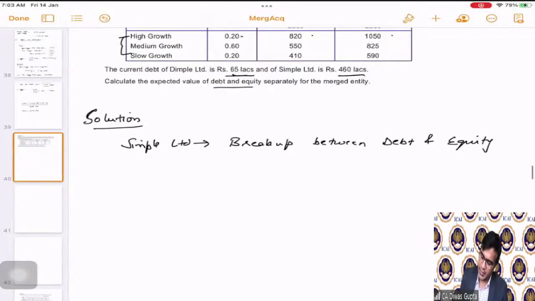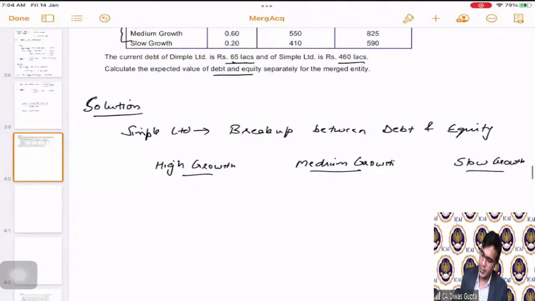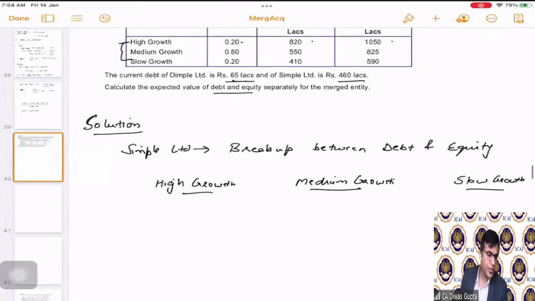Now, if I say this is high growth, this is medium growth, and this is slow growth, then for Simple Limited, what's the total value?